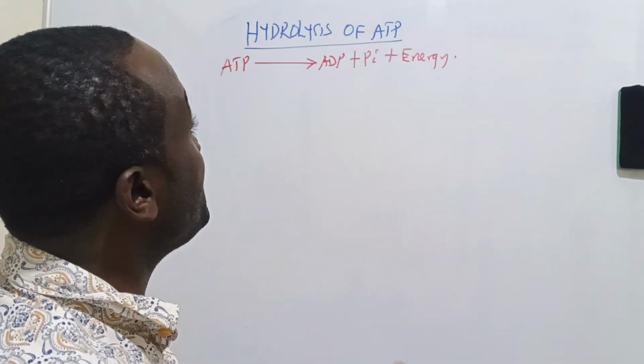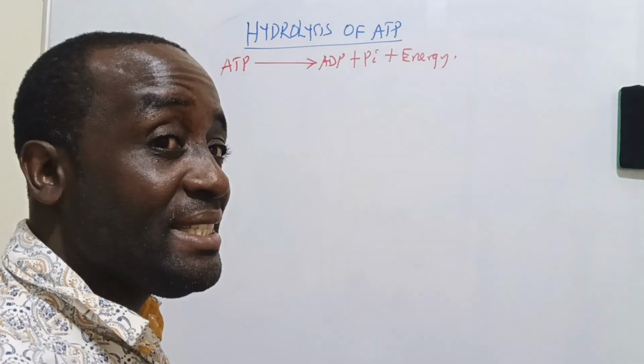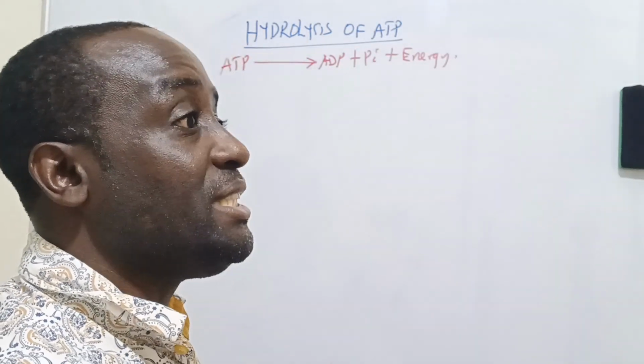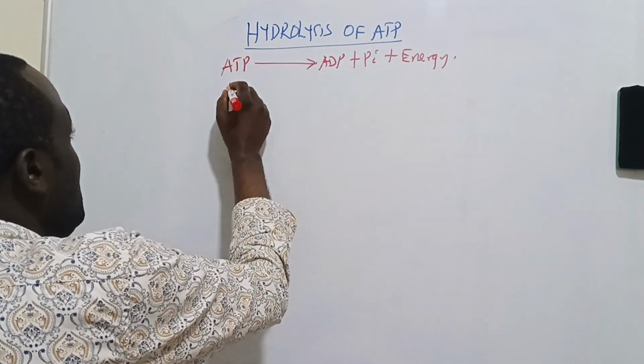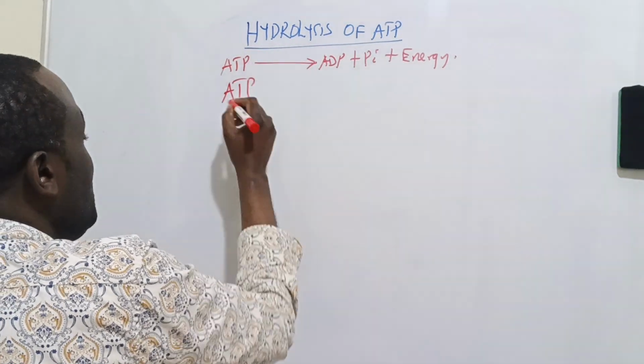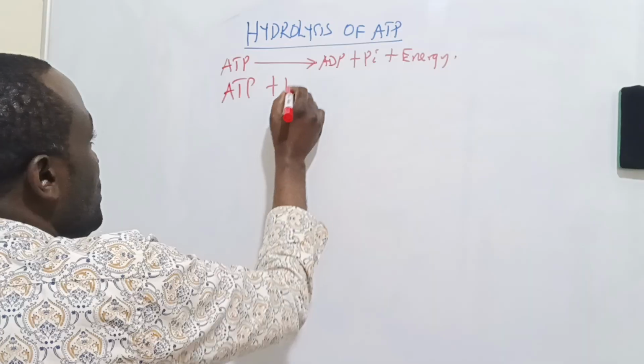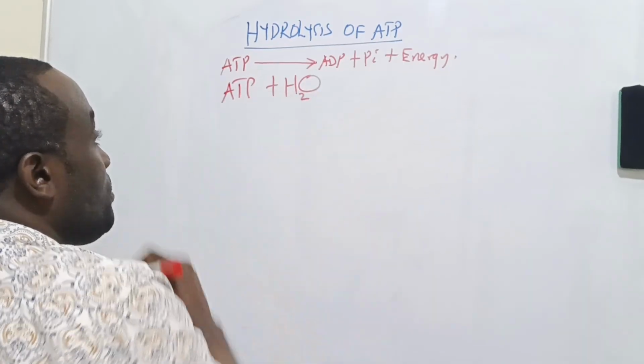ATP breakage is an enzyme-catalyzed reaction, but it involves water, meaning it is ATP plus water. So the process is hydrolytic.